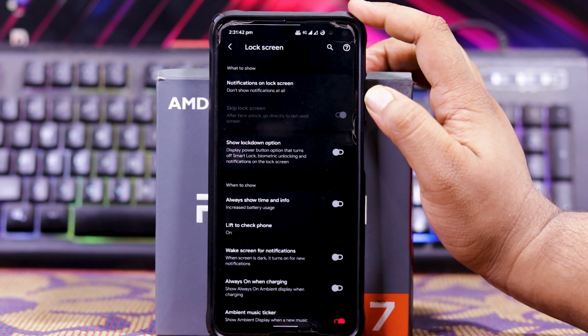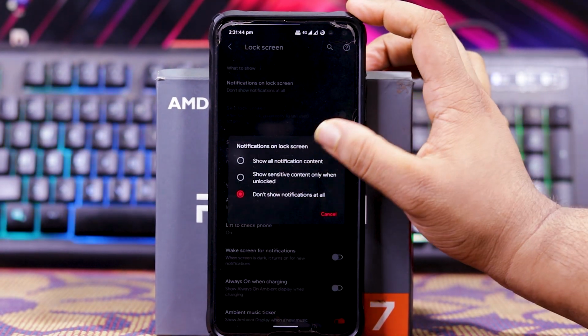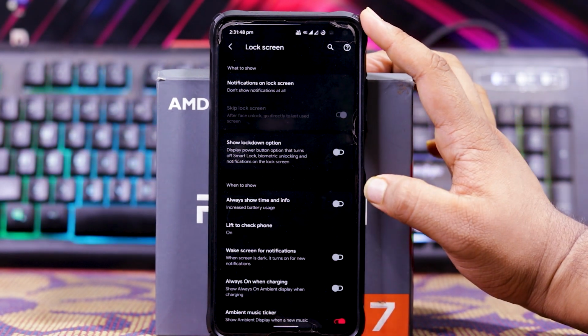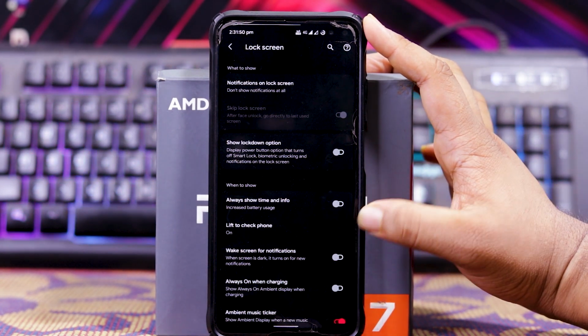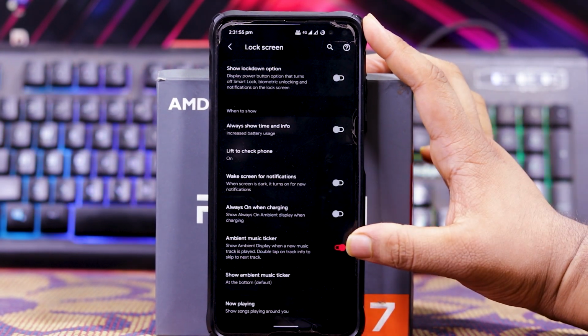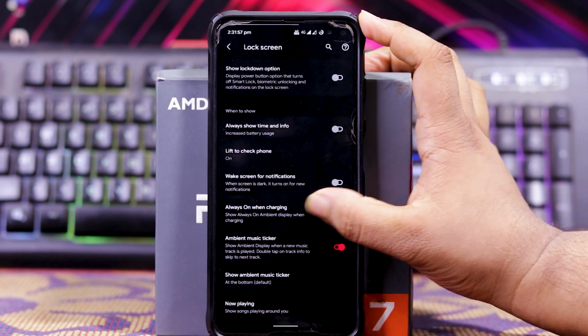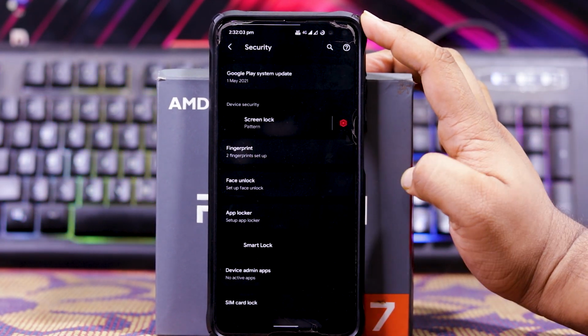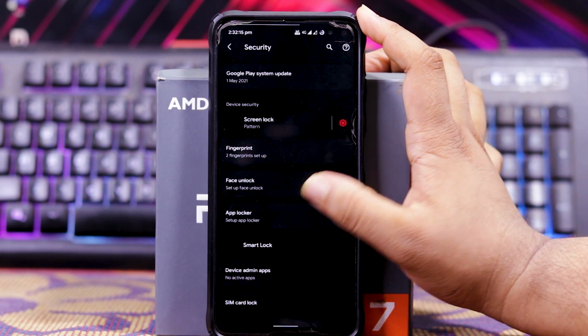In lock screen, you get notification on lock screen, skip lock screen, show lockdown option, always show time info, lift to check phone, wake screen for notifications, always on when charging, ambient music ticker, show ambient music ticker, and now playing. In security, down here you get screen lock, fingerprint, and face unlock. And in this, you also get the option of app locker.